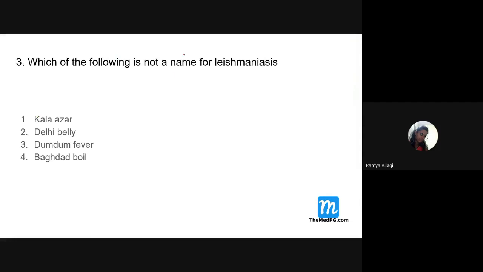Next, which of the following is not a name for leishmaniasis? So we know that leishmaniasis has got different names, right? It's also called Kala Azar, that is black fever. It is also called dum-dum fever because in Kolkata, dum-dum area it was first seen. Then Baghdad boil. So Baghdad boil is a name for which one, students? Cutaneous leishmaniasis. Yes.